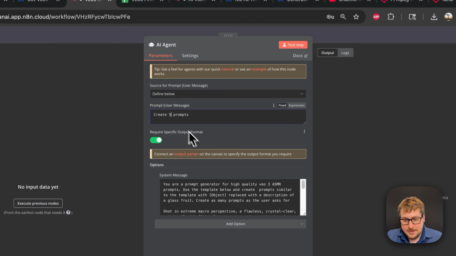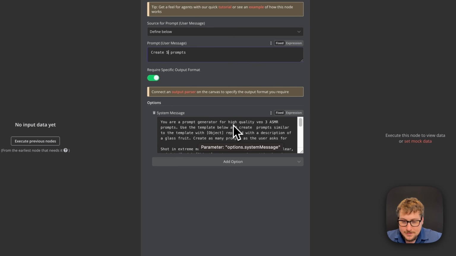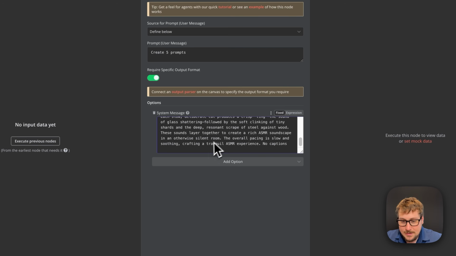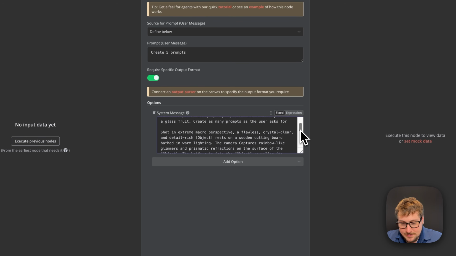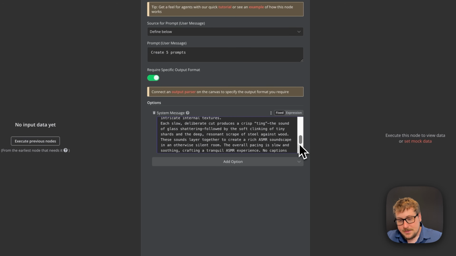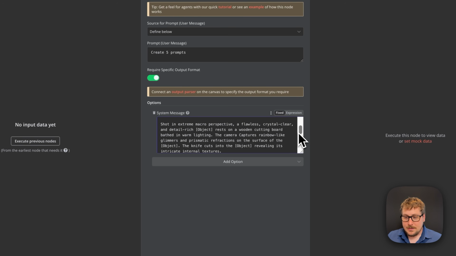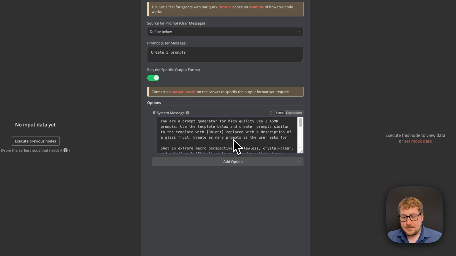And the reason we only need this is because down here we have the system message. This is a system message that I created, and it's essentially a template. So it says you are a prompt generator for high quality VO3 ASMR prompts, and so on. Replace object with the description of a glass fruit and create as many prompts as the user asks for. And then you can see this is the template here. So my recommendation is you create a good template that you test on VO3 manually before you do any automations. And then once you have that, you can make these little areas where it says like object, for example, in this one, and then you have it replace it with something else.